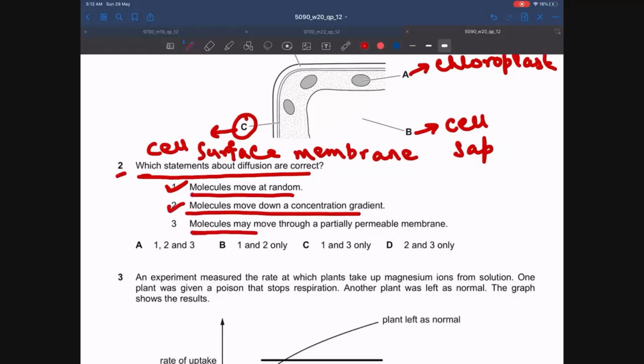Molecules may move through a partially permeable membrane. This is also true. Guys, you should know that a partially permeable membrane is not required for diffusion. If there is no partially permeable membrane, diffusion will still occur. But if there is a partially permeable membrane, molecules can still diffuse through it. Diffusion does not require a partially permeable membrane, but it can occur through one as well. So that's why statement 3 is right. The answer is A.